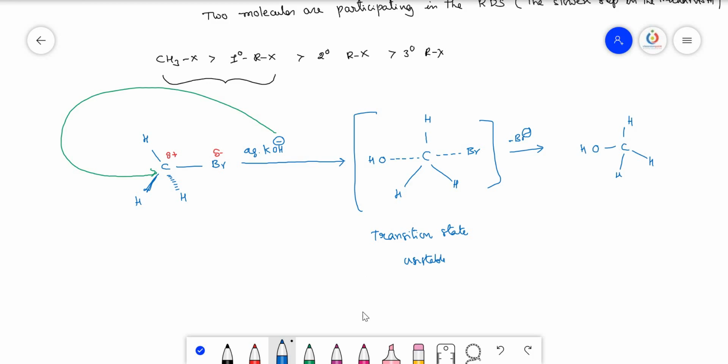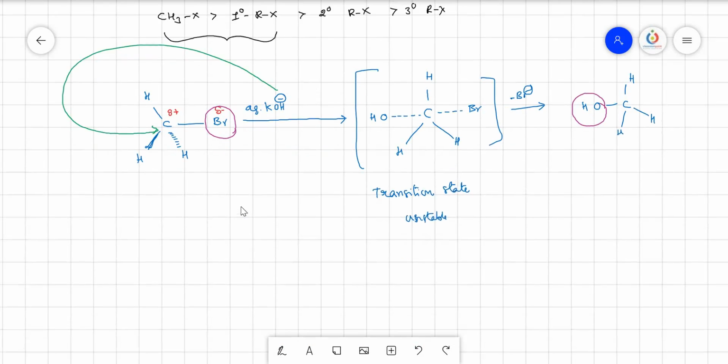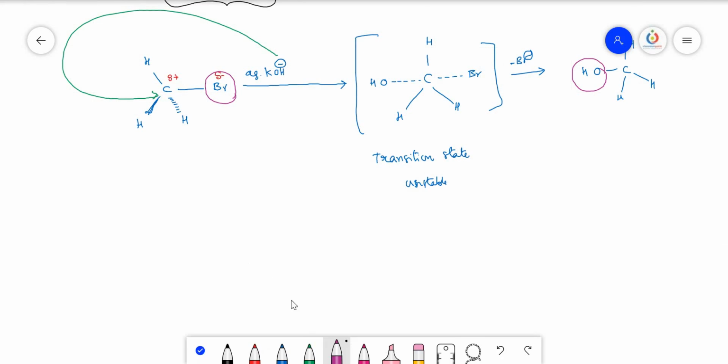this particular alcohol molecule. And if you observe this particular molecule, the OH minus ion position is exactly opposite to the position of the leaving group. So we get the inverted configuration product. Okay, I'll write down that one.